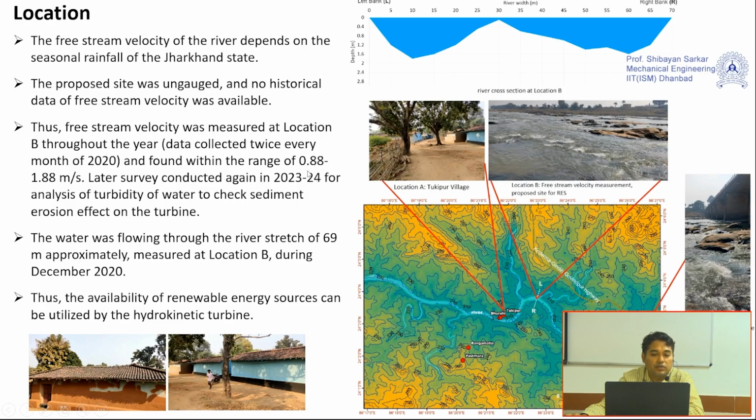that the river velocity varies at this particular position, location B, from 0.88 to 1.88 meters per second. Even if 1.88 meters per second is not that much intensity, the riverbed was very slippery, so it was difficult to stand there and perform the exercise with the facility we had back then. The river stage we found was approximately 69 meters, and we measured location B during December 2020.